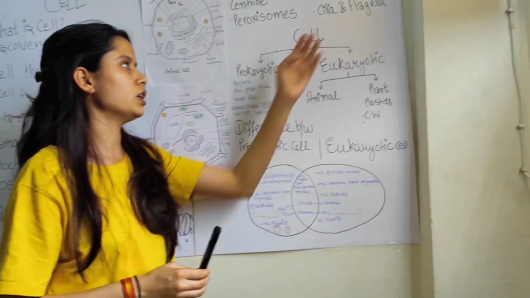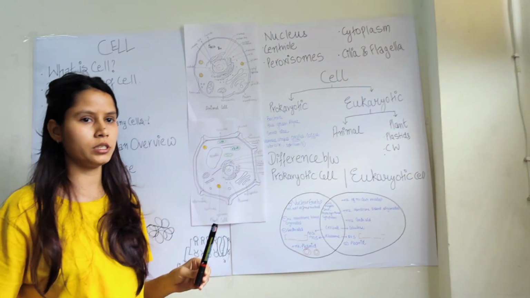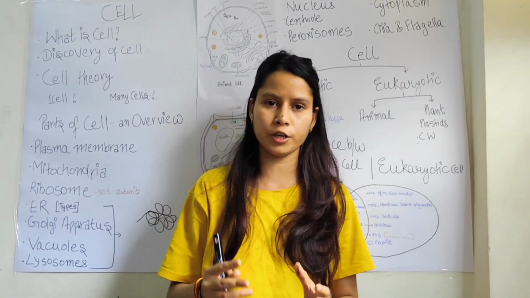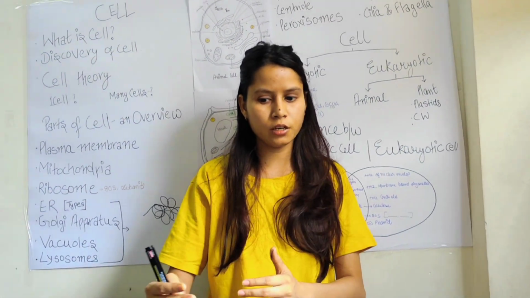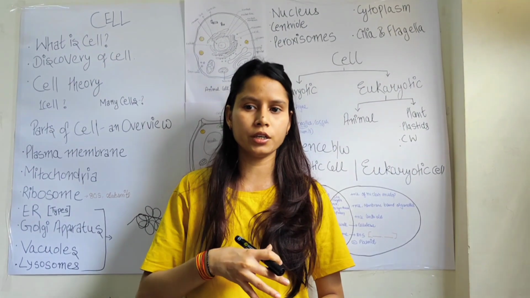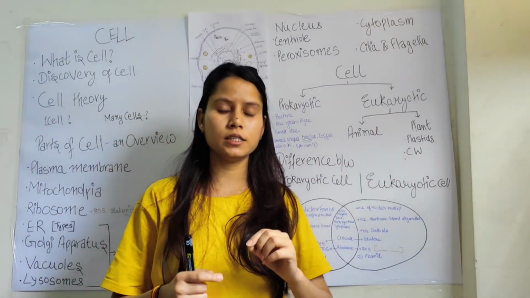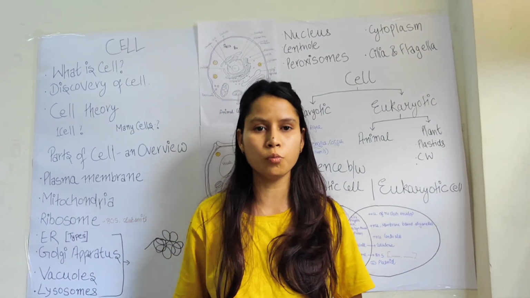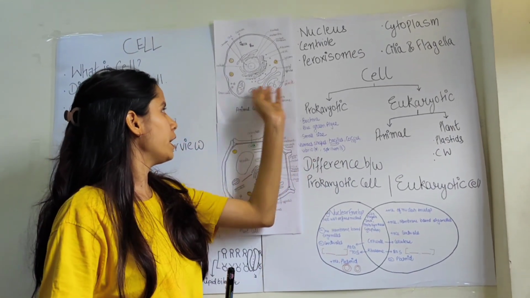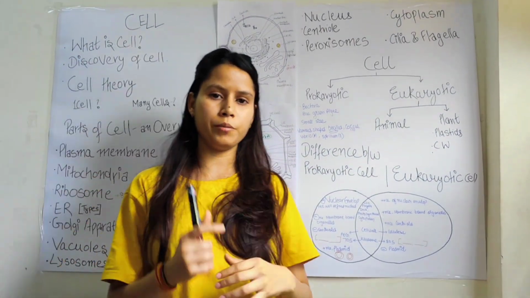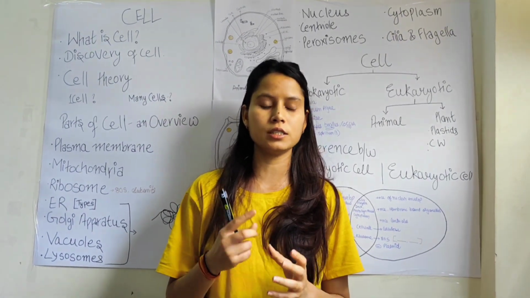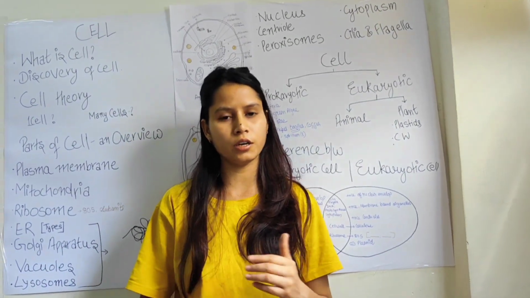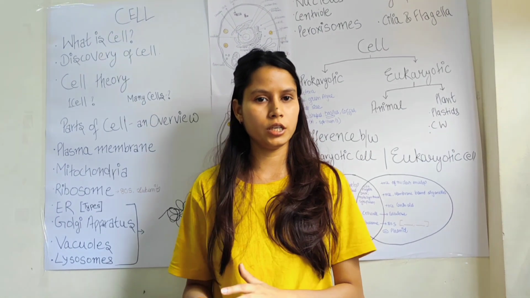Then what are cilia and flagella? Cilia and flagella are also characteristics of animal cells. Cilia are small thread-like structures that are scattered all over the surface of the cell, which help in the movement of the cell, or in the movement of particles, like food particles. Flagella is a thin, long, single structure, acting as a tail of the cell and helps in movement in some organisms. And what is left is peroxisomes. Peroxisomes are also membrane-bound organelles which contain some enzymes like catalase. They help in the oxidation of molecules, in which hydrogen peroxide is formed.